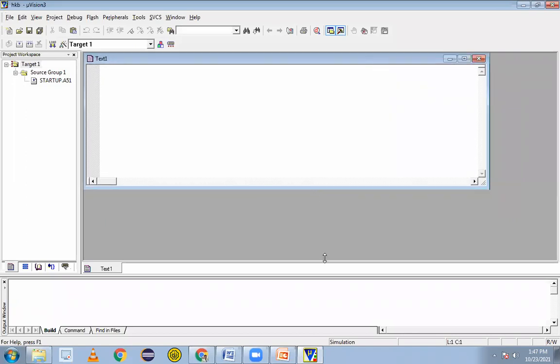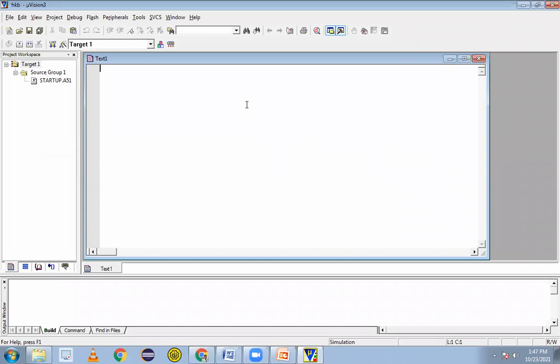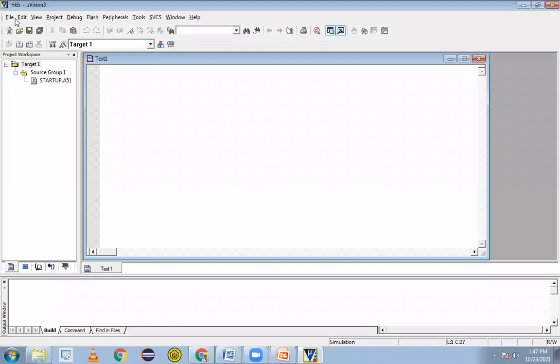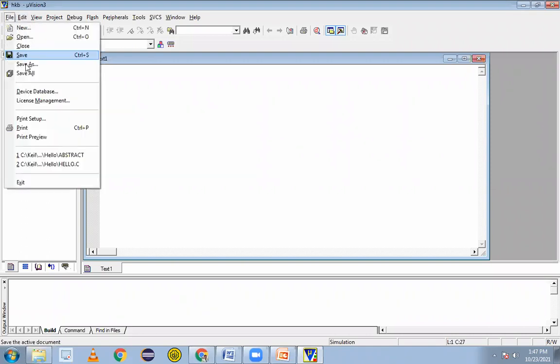Okay. So we have the editor window here. Go to file. Click on the new file. Then again go to file and save as. Now we have created the file.